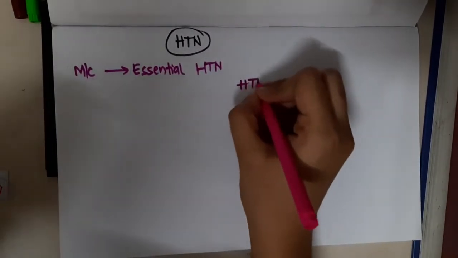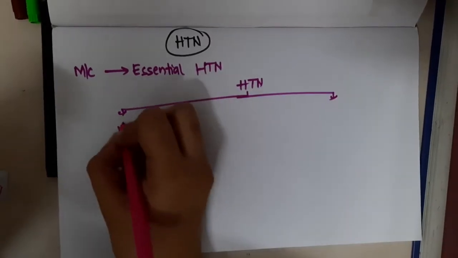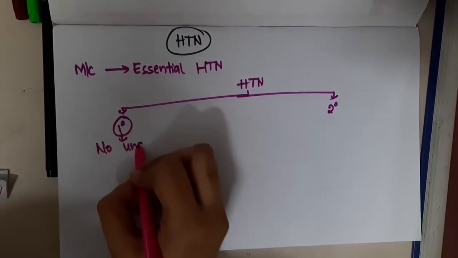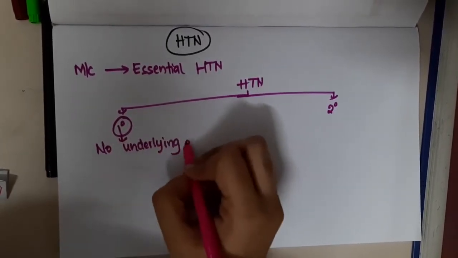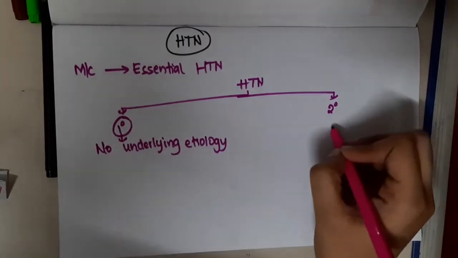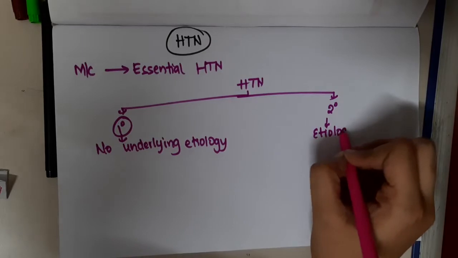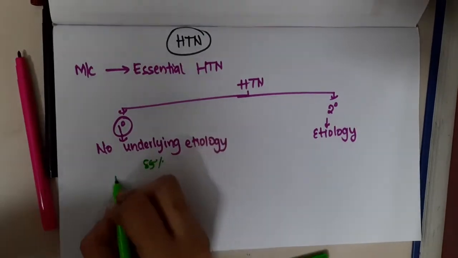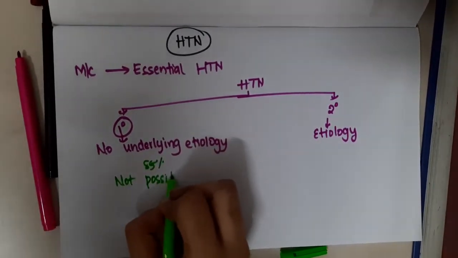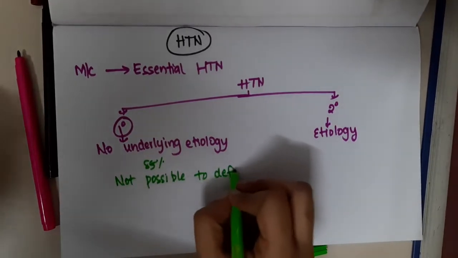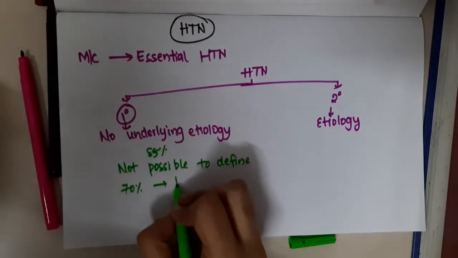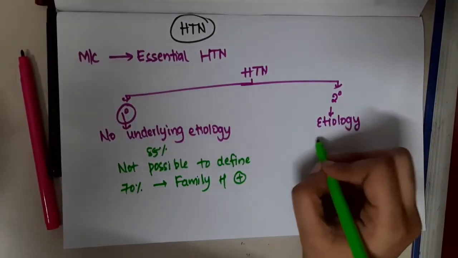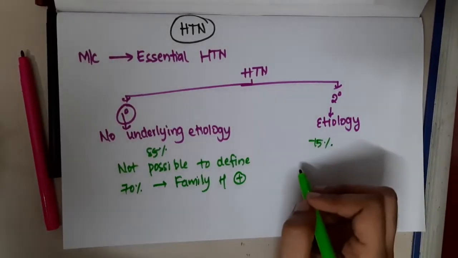Next, you can divide hypertension into two types: primary hypertension and secondary hypertension. Primary hypertension has no underlying etiology, whereas secondary hypertension obviously has an etiology. Primary hypertension is seen in almost 85% of patients, and we can't define it. Only 70% of patients will have a positive family history, whereas secondary hypertension accounts for 15% and you will see a specific etiology.